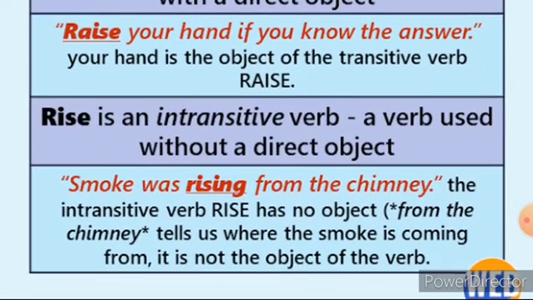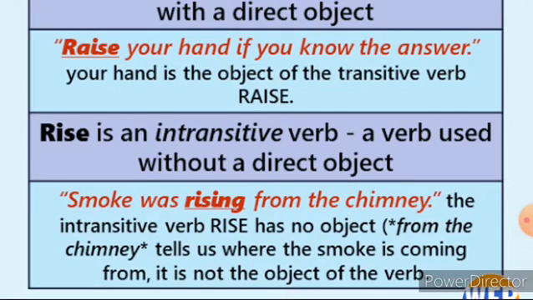The next one is the intransitive verb. Here the intransitive verb means a verb used without a direct object, or we can say a verb that does not need an object and can make complete sense on its own is called an intransitive verb. Look at this example. Smoke was rising from the chimney. The intransitive verb here is rise, and it has no object. From the chimney tells us where the smoke is coming from. It is not the object of the verb. Here the verb does not need an object.